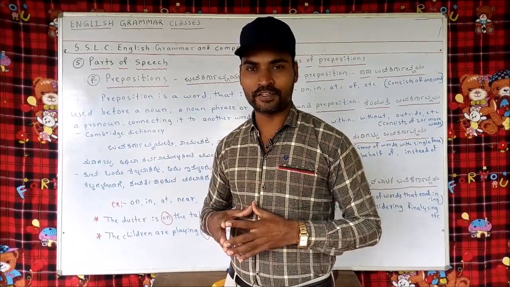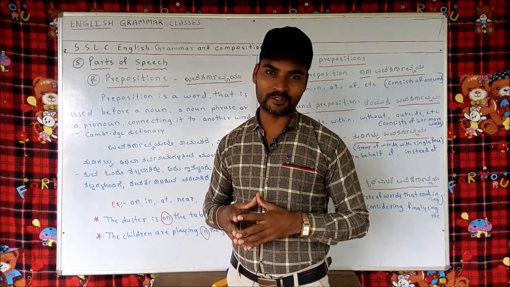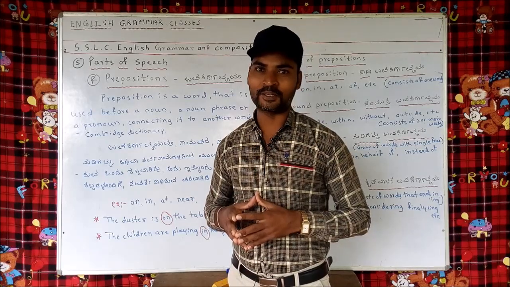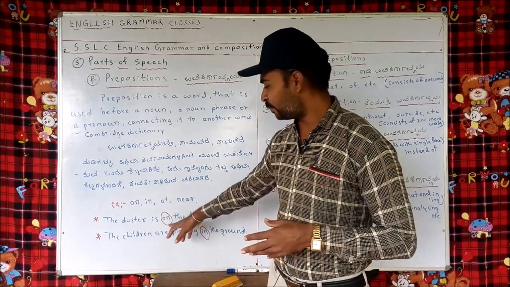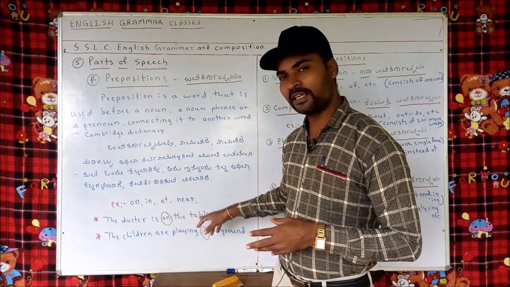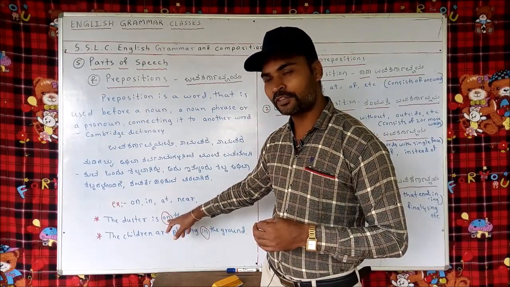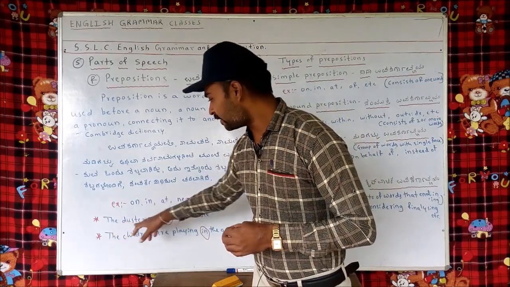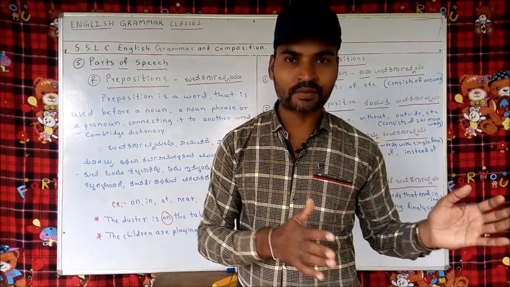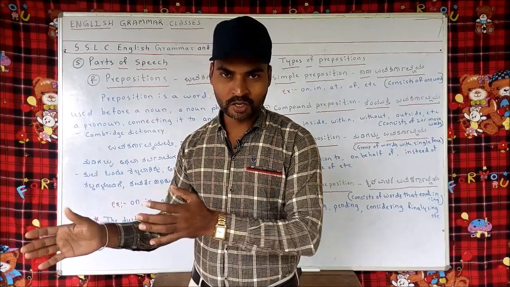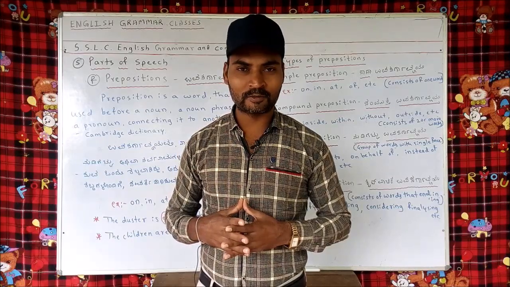Let's take the example of these two sentences, to see how a preposition connects other words of the sentence with the noun or pronoun. The duster is on the table. Here the preposition is used before the table. The table is a noun. So what is the work of this on? It is connecting with the other words of the sentence, the duster. So the word connecting these two phrases is on.